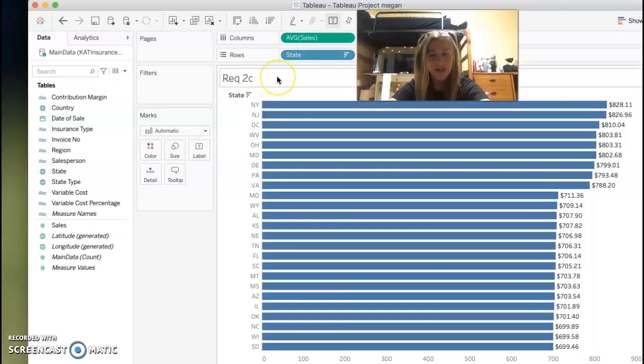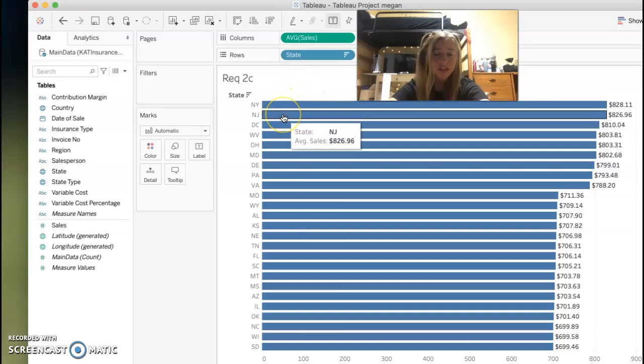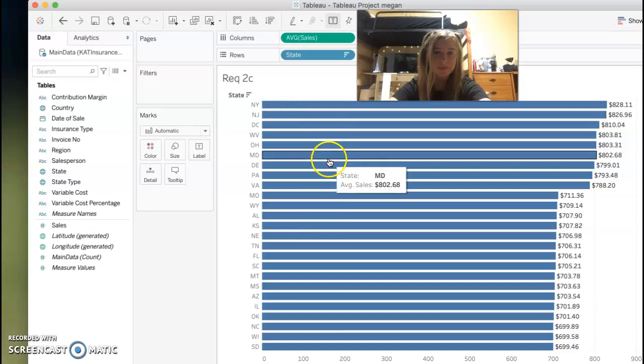On our third slide, we can see average sales per state. And again, we have New York at the top, then we have New Jersey, and then DC.